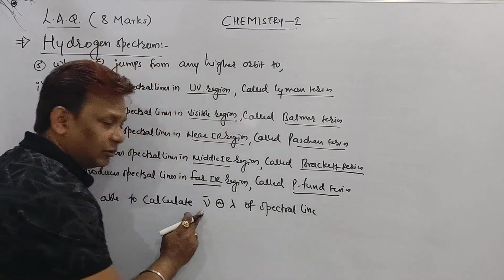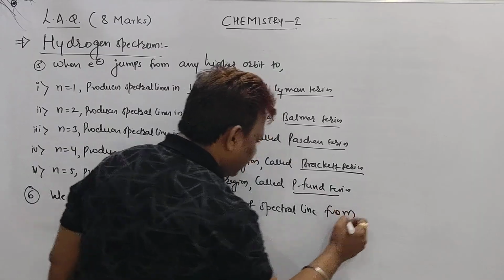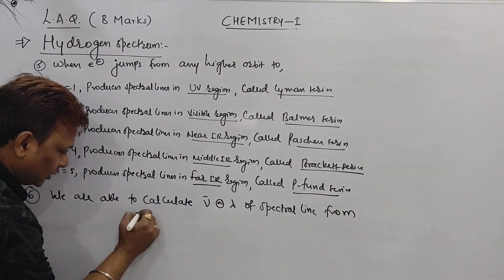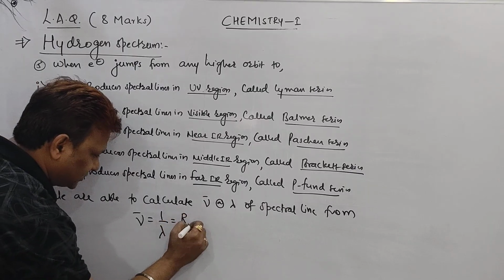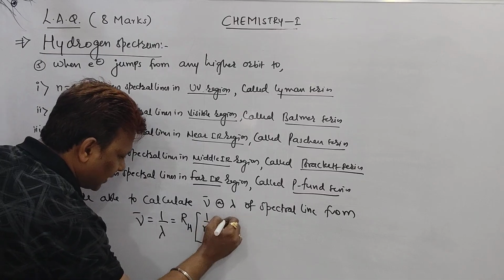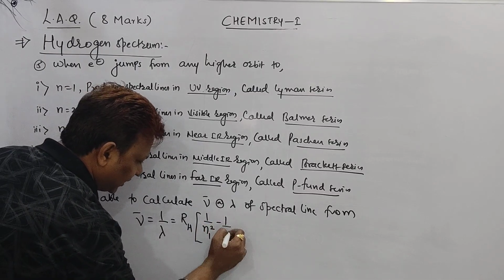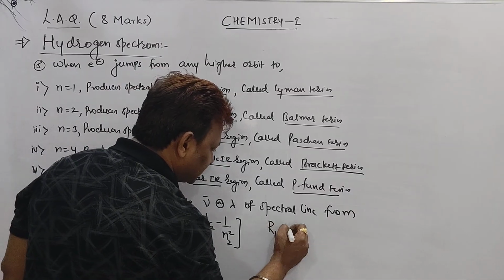Nu bar is called a wave number. This is called a wavelength of spectral line from the formula. Nu bar is equal to 1 by wavelength equal to RH, Rydberg constant, into 1 by n1 square minus 1 by n2 square, where RH is the Rydberg constant.